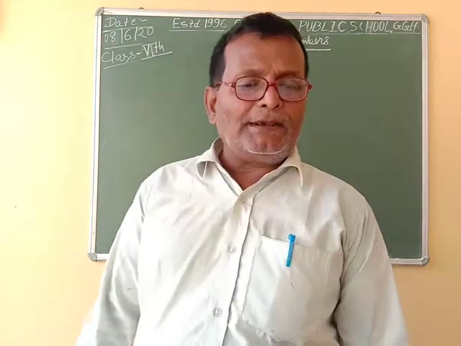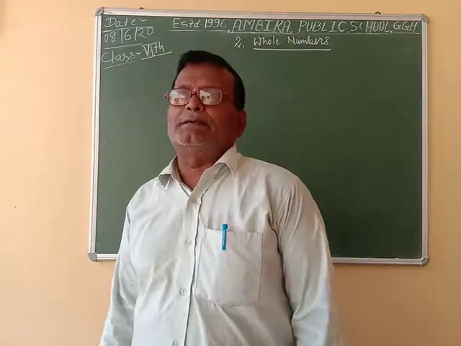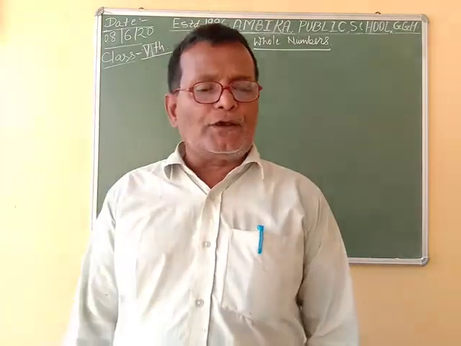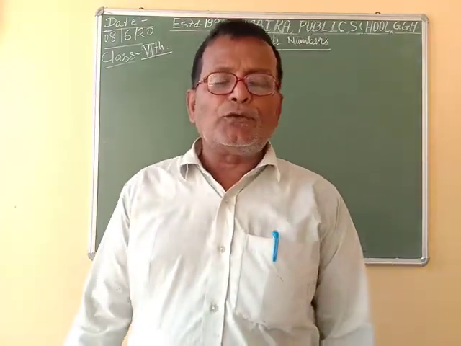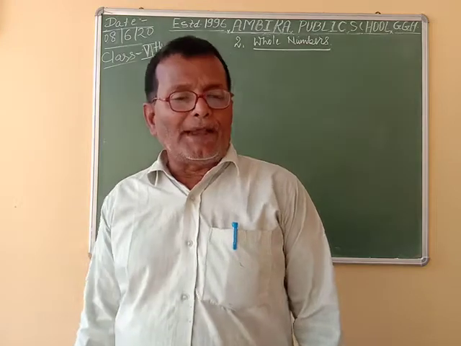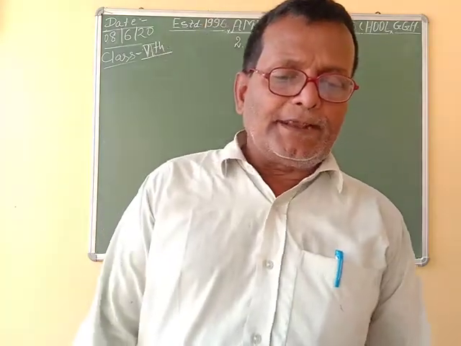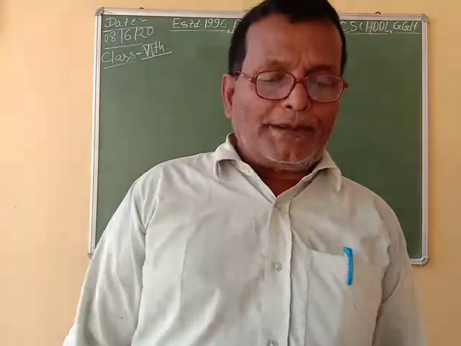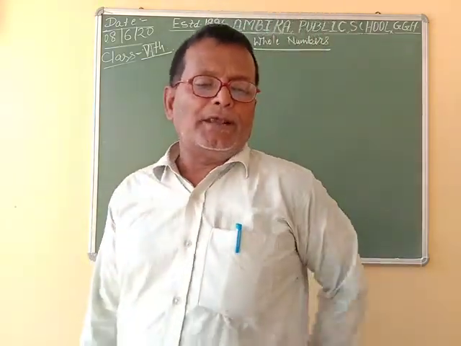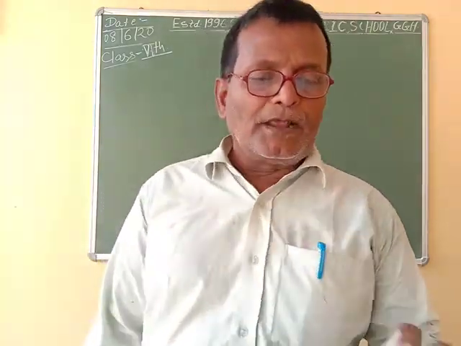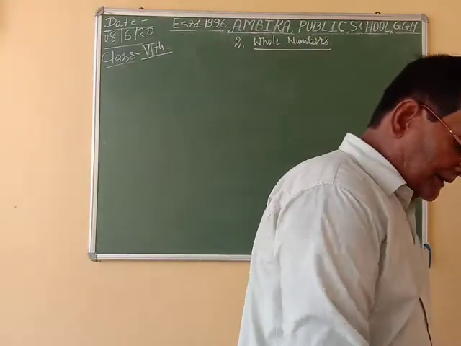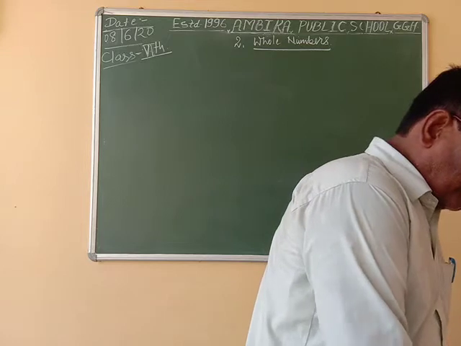For example, the predecessor of 12 is equal to 12 minus 1, which is equal to 11. So if you have to find the predecessor, you subtract 1 from the natural number. Now I am going to write the definitions of successor and predecessor.